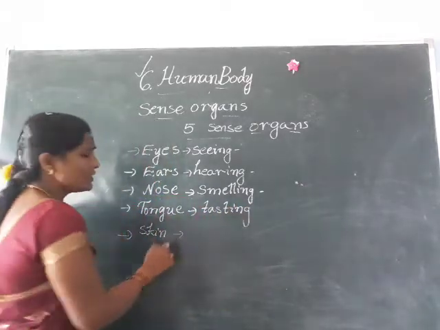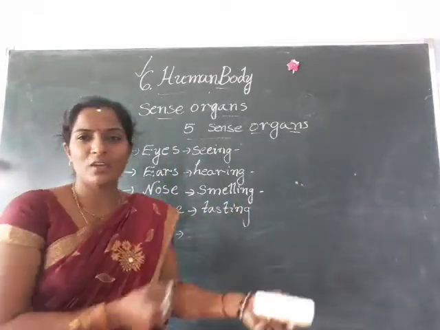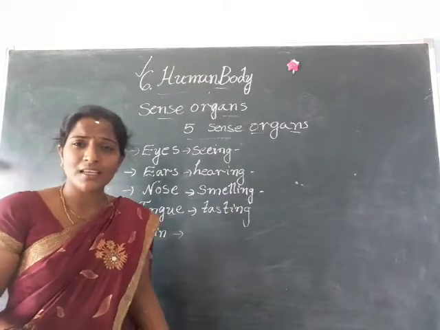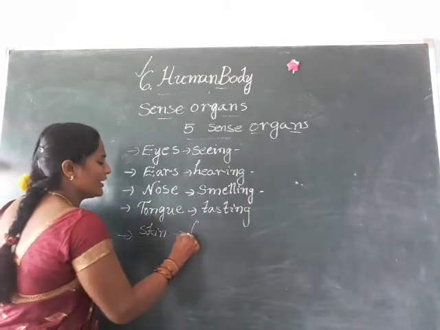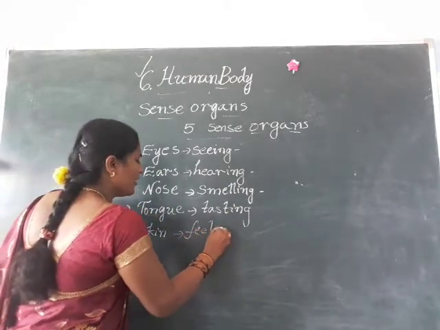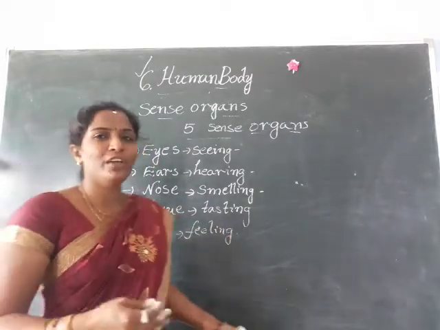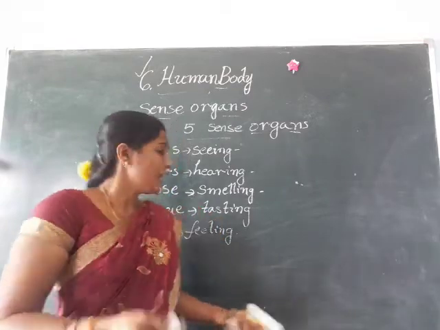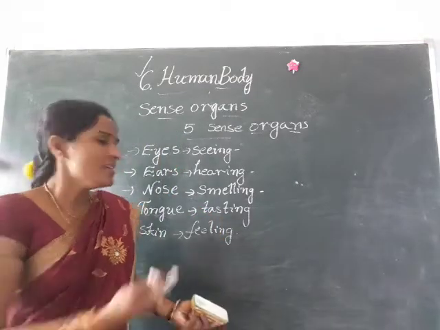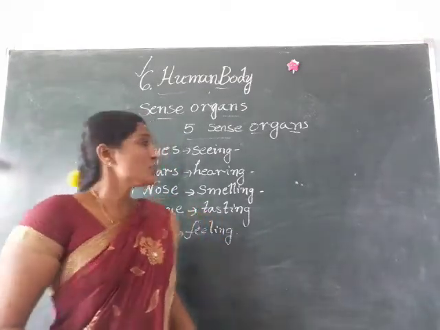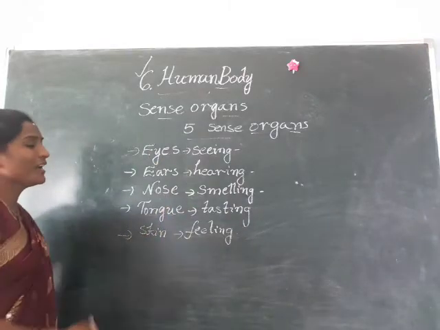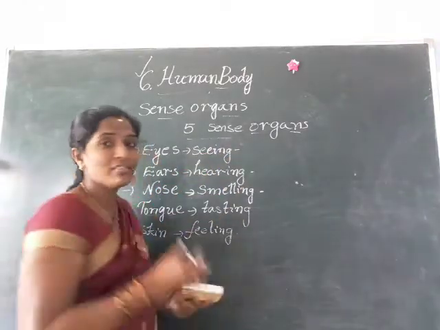And the last one, skin. This is our skin only. So, what is the use of skin? Skin is for feeling. If we are feeling hot or cold, we can feel it with our skin only. Skin for feeling. So, these are the 5 sense organs and these are the 5 senses.